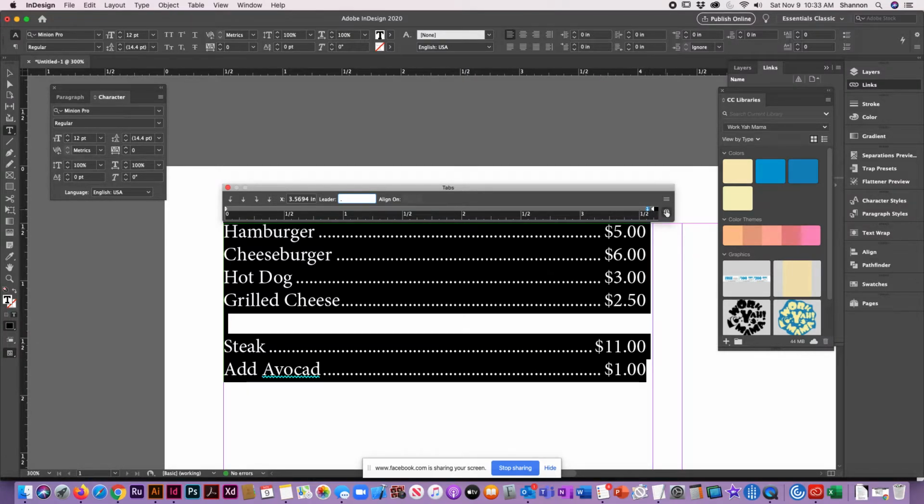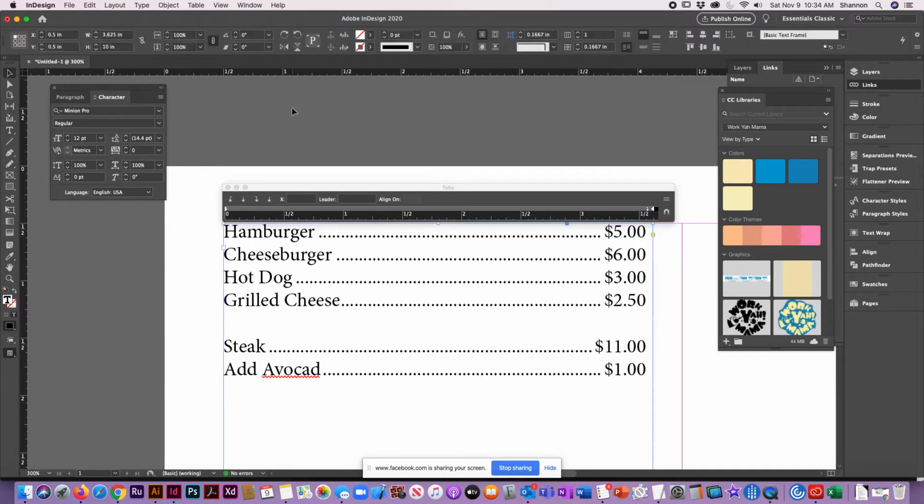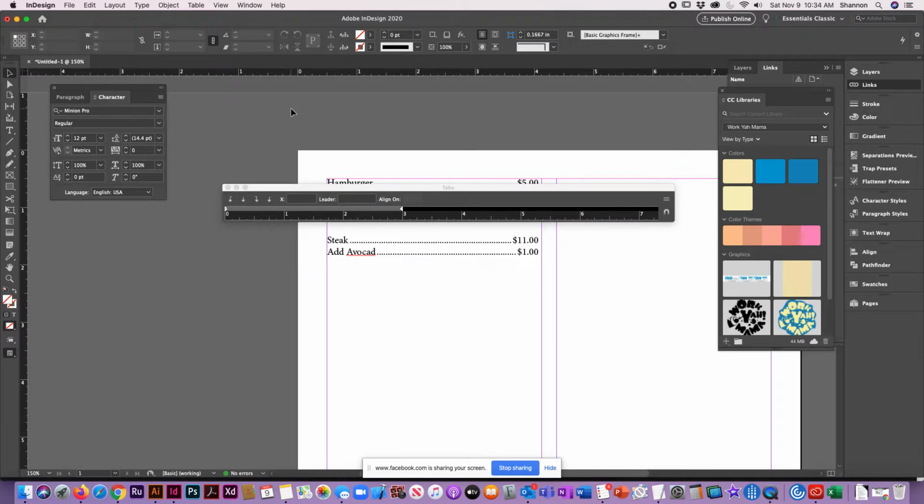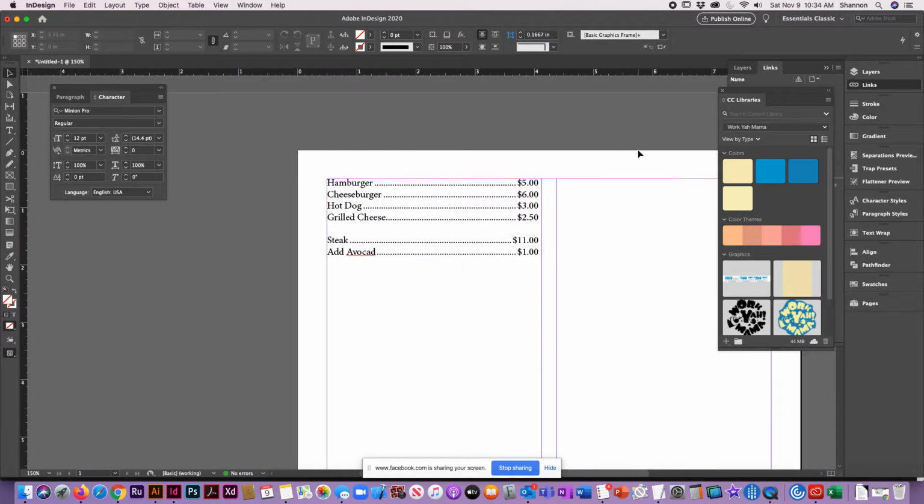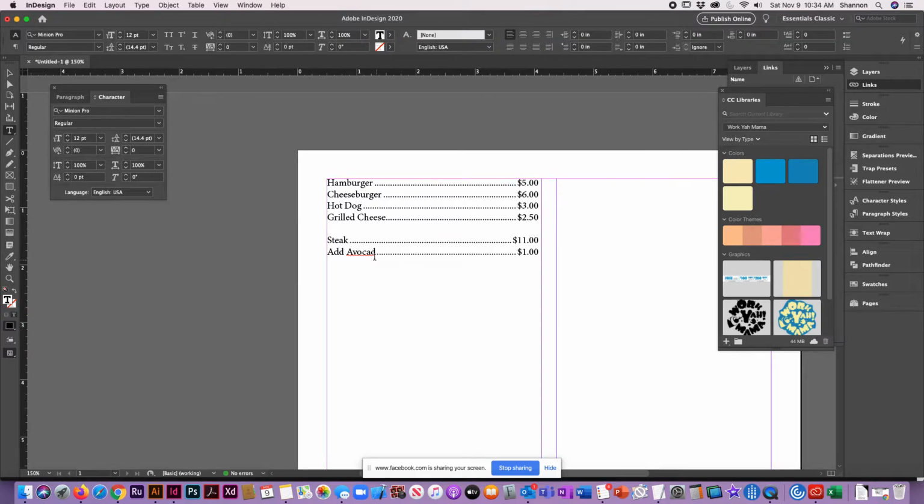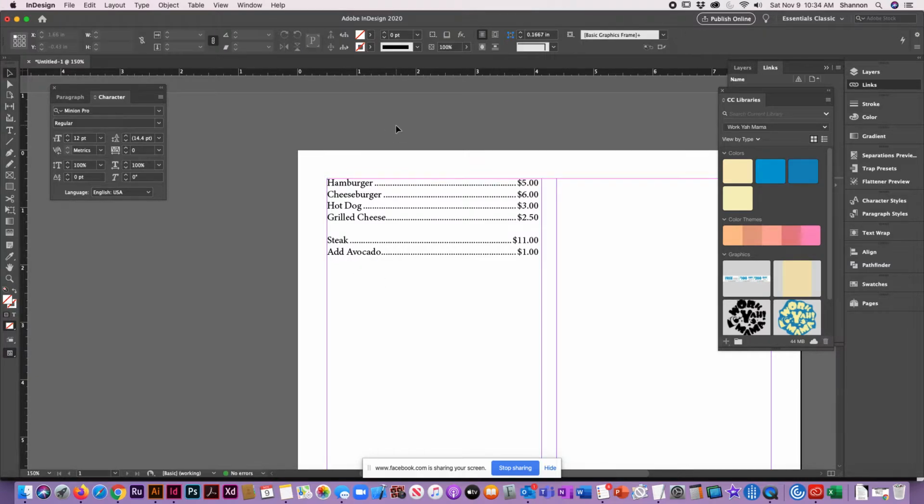So you want to be sure not to go past that area because it'll drag it to the next line. All right, so that's one way that you can add in the tabs and leaders. Now, another way that you can add them in is right through the paragraph styles.